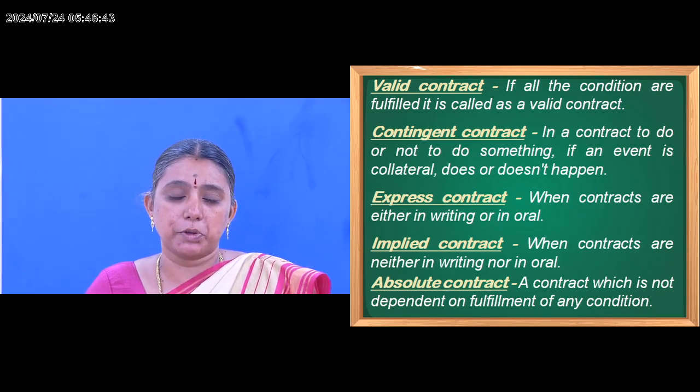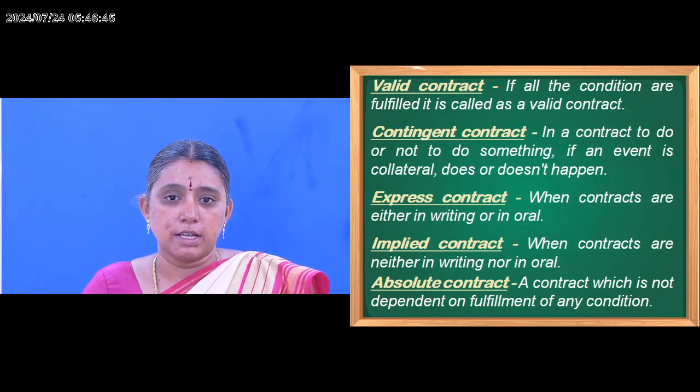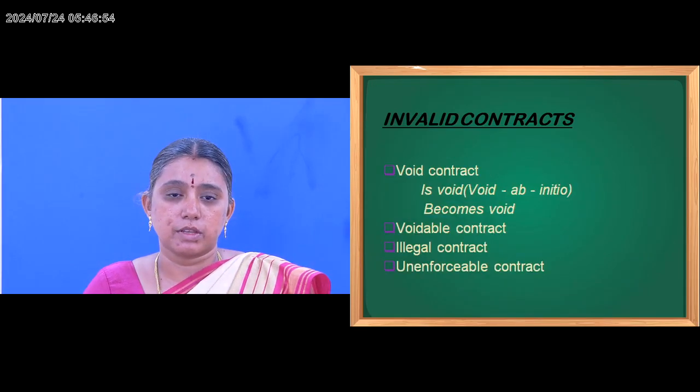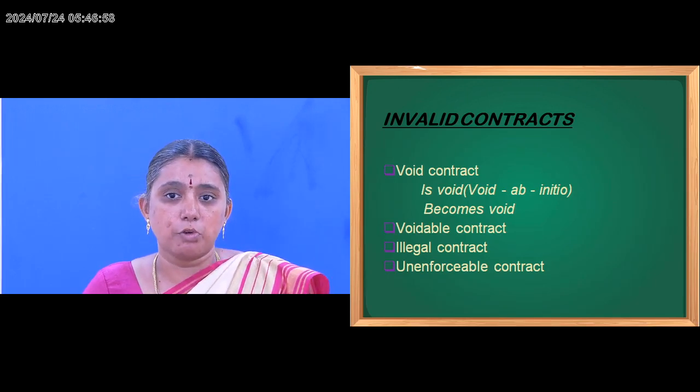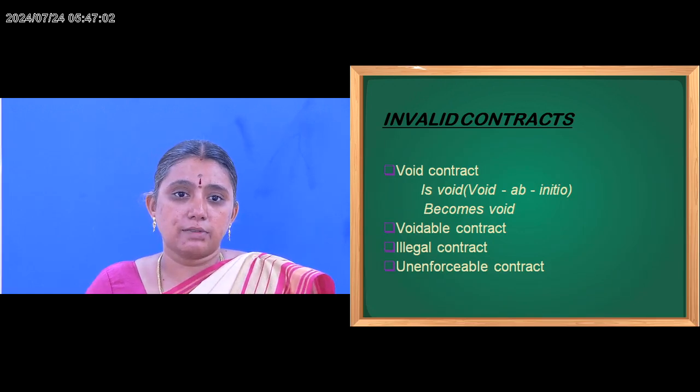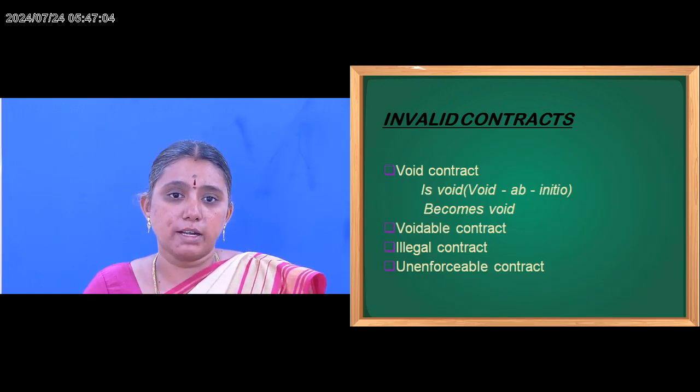Next, we are going to see an absolute contract. The contract which is not dependent and is not made for the fulfillment of any condition is called an absolute contract. Till now we have seen what is meant by valid contract. Now we are going to see invalid contract. Under invalid contract, there are 4 kinds: void contract, voidable contract, illegal contract, and unenforceable contract.